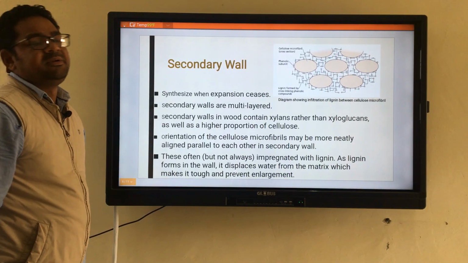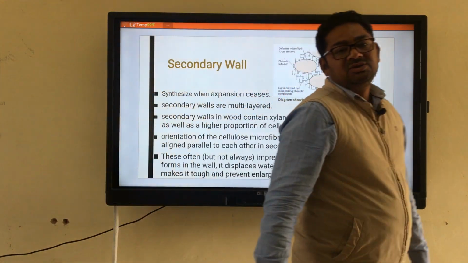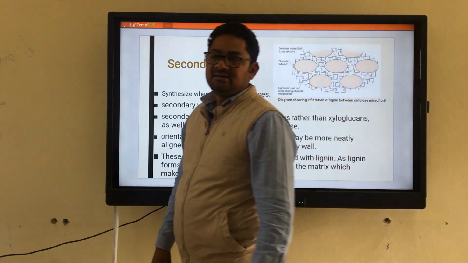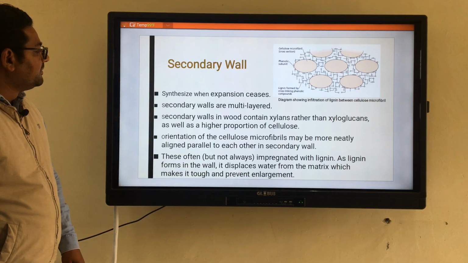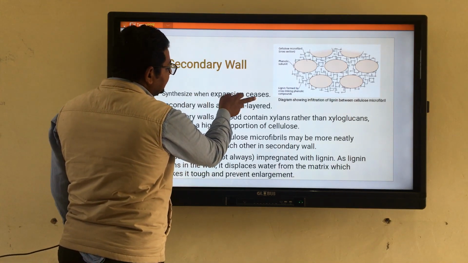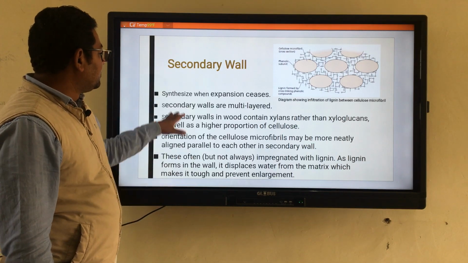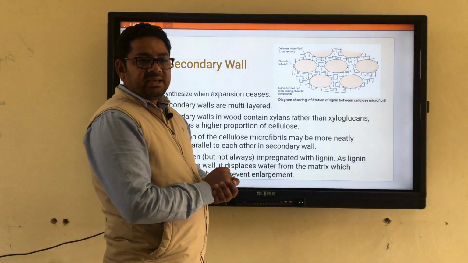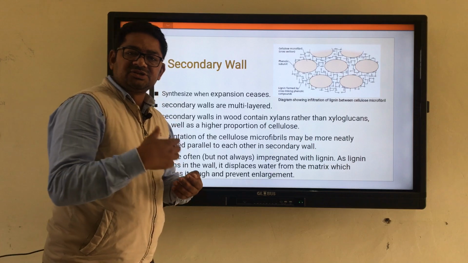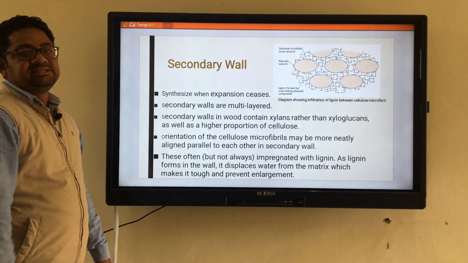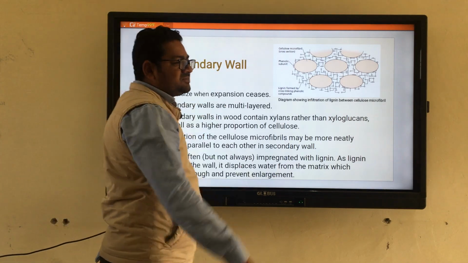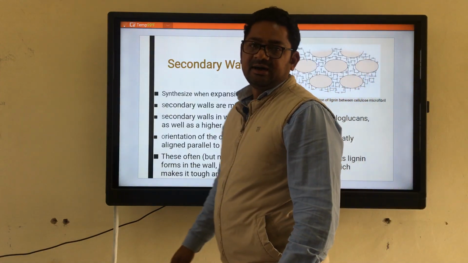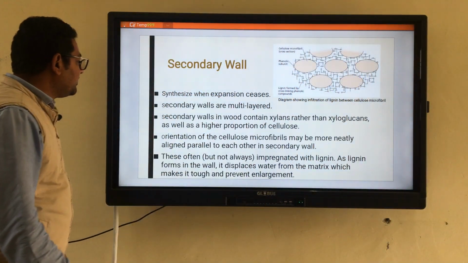Now, along with the primary wall, we come to the secondary wall. As we discussed earlier in the previous slides, the secondary wall is formed only when cell elongation ceases, when the expansion of the cell ceases. It means there is a certain capacity a particular cell has, after which it is not able to elongate. When that stage is reached, the synthesis of the secondary wall takes place. After that, the synthesis of the secondary wall takes place.